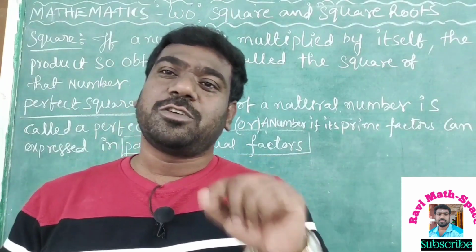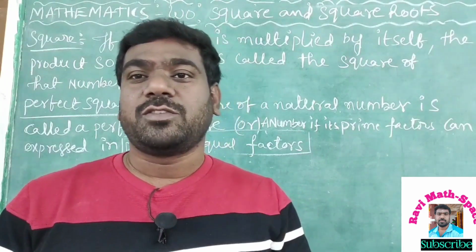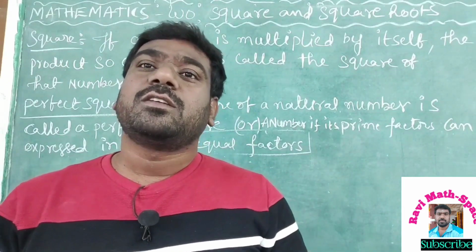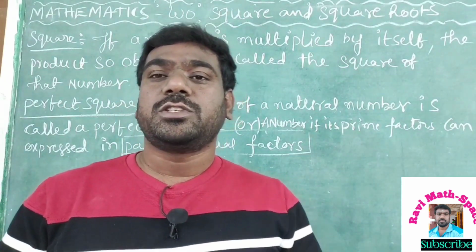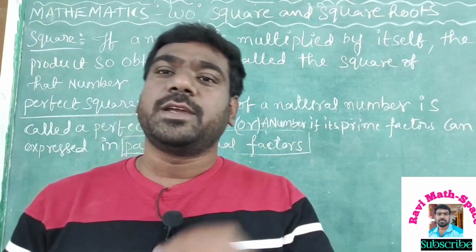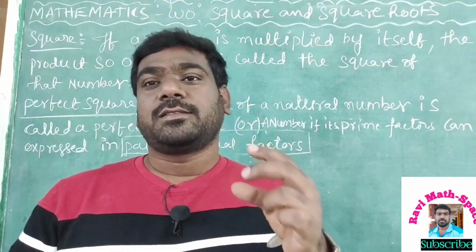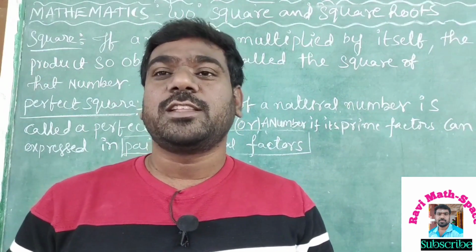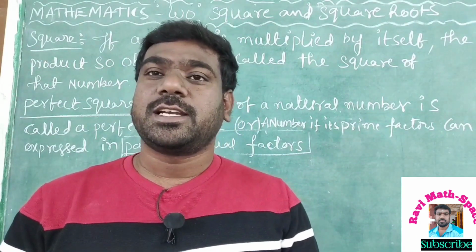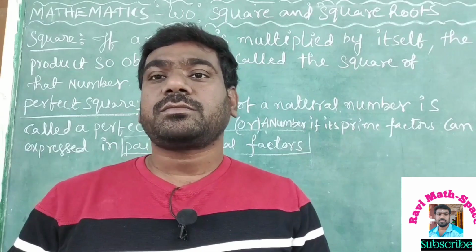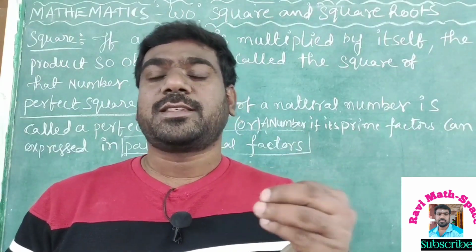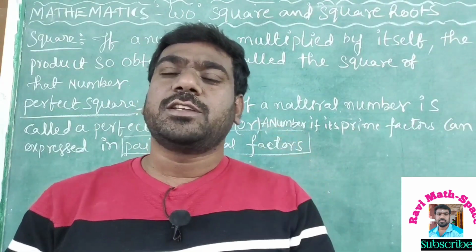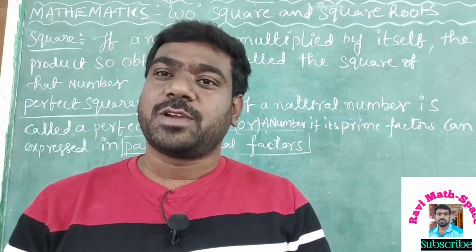If we learn this topic, squares and square roots, and one more chapter, cubes and cube roots, these two topics will give you confidence in maths while doing the problems.